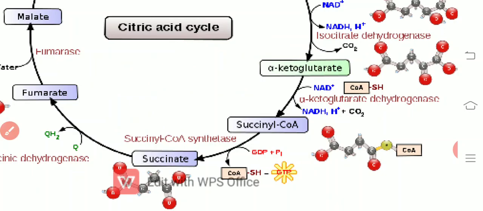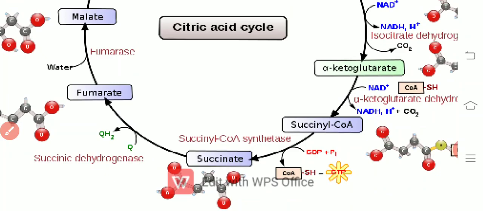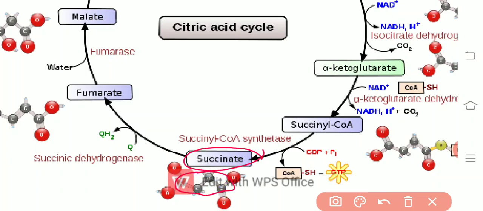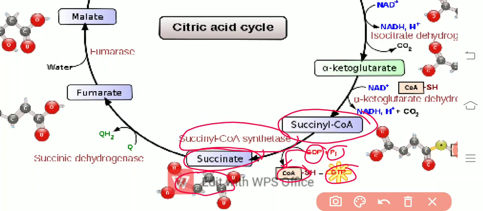Now the succinyl coenzyme A gets converted into succinic acid. It is also a 4 carbon component. Here 1 GDP gets converted into GTP with the addition of an inorganic phosphate. So here one GTP is formed, and there is a removal of coenzyme A. So the succinyl coenzyme A under the catalytic activity of the succinyl CoA synthetase is converted into succinic acid or succinate.